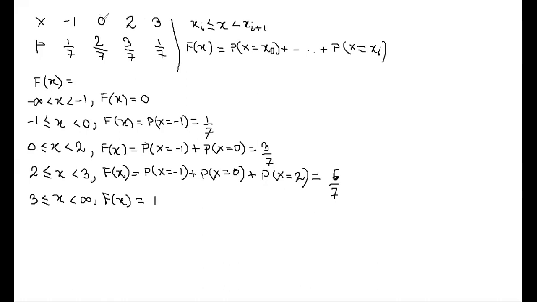Since this is a countable case, it is a case of a discrete random variable. In the case of a discrete random variable, we find our capital F(x) by summing up the probabilities at the particular points of the random variable. Now I am moving on to a particular problem which is the case of a continuous random variable. So let us go for that.